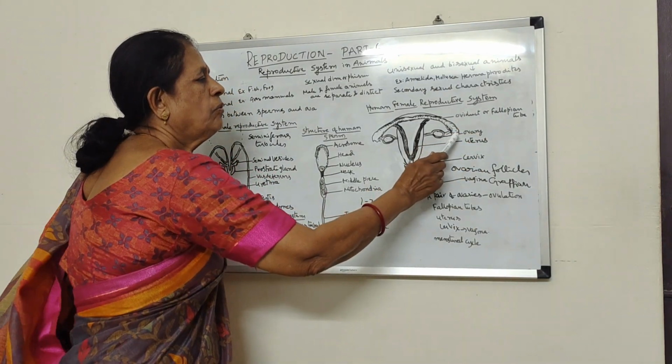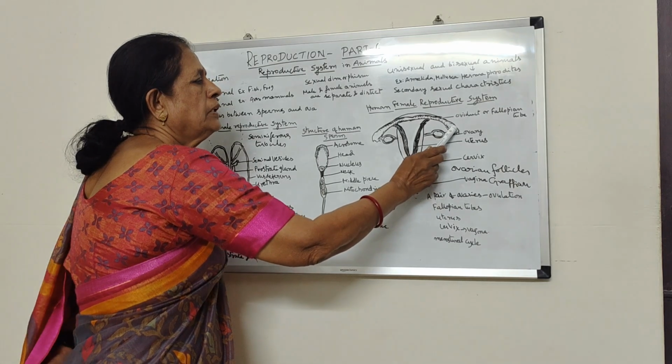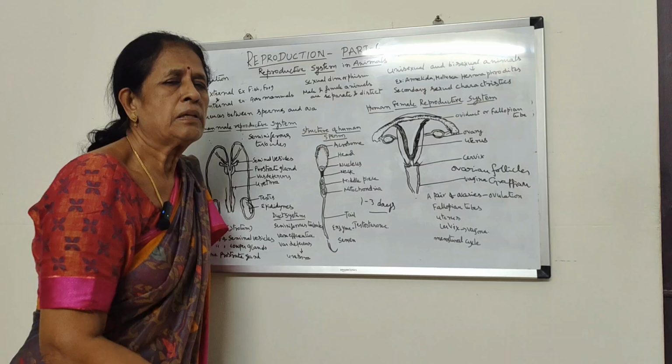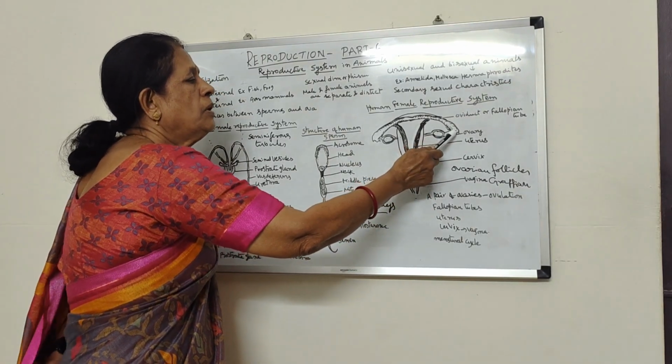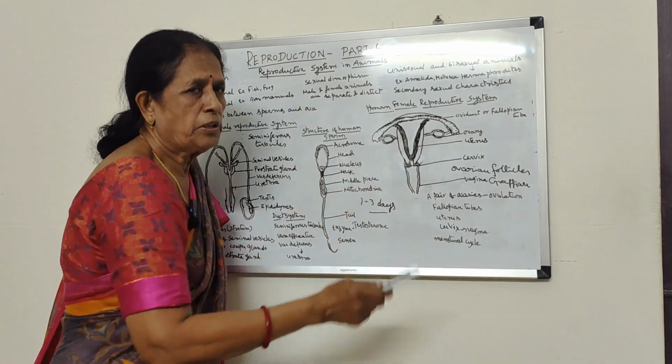It is collected by the oviduct or fallopian tube, and the inner side of this fallopian tube is provided with a large number of cilia, and they help the movement of the ovum through the fallopian tube towards the uterus.